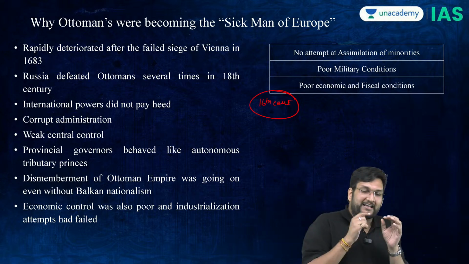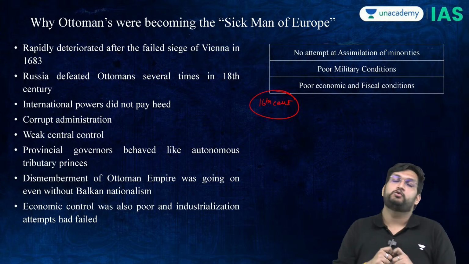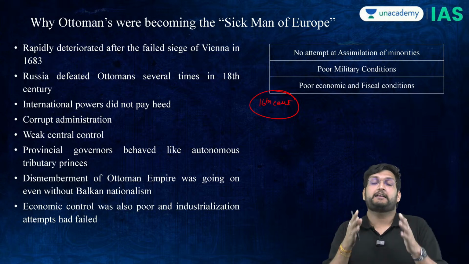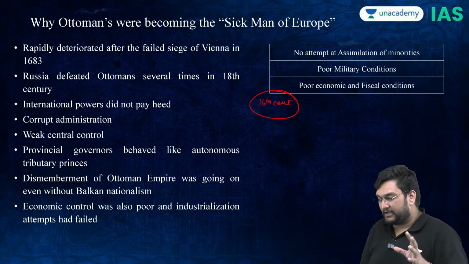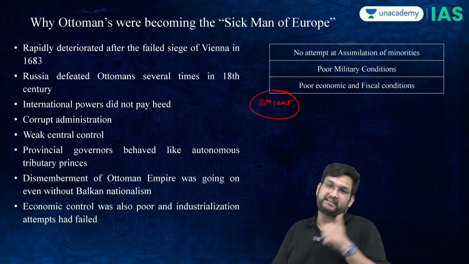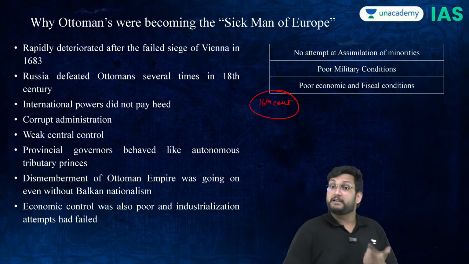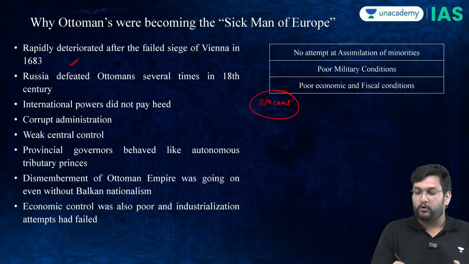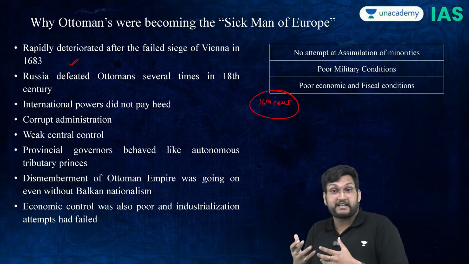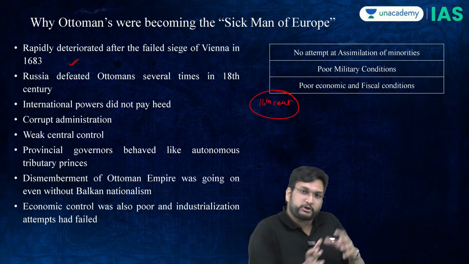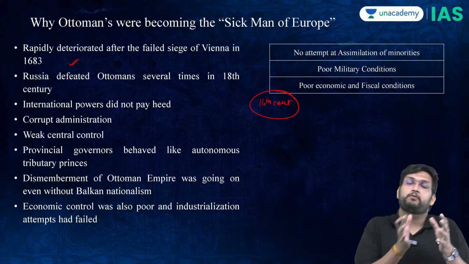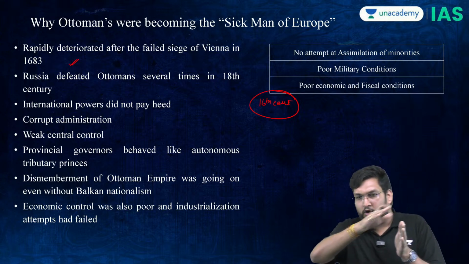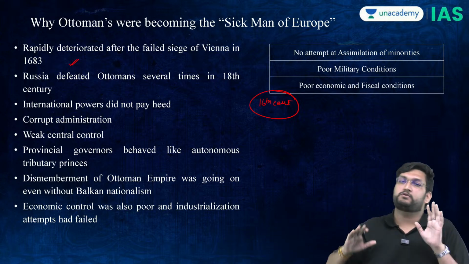And therefore, there is a very important acronym which is used for the Ottomans, which is that they were becoming what is called the sick man of Europe. The sick man of Europe, because of its ethnic diversity, because of its poor military conditions, because of its fiscal and economic crisis, the Russians and the Austrians were already taking multiple sectors. They tried to invade Italy, but Italy was something which they were not able to take. And thereafter, there's a very strong, steady decline in the Ottomans which was happening.